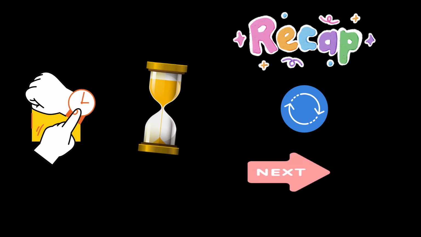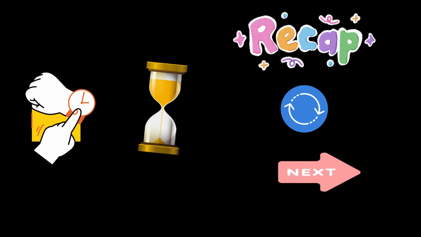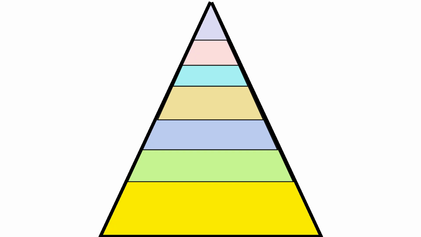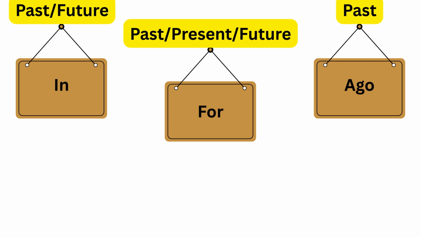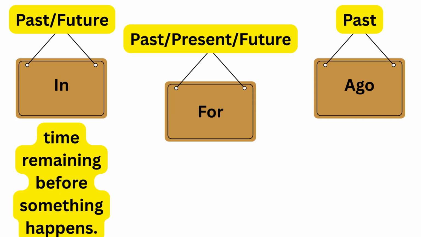Now, let's talk about the use of prepositions in case of duration of time. Past, present and future time as well. Let's start with the smallest unit of time, that is, second, followed by minutes. Now, remember the other durations in order: hours, days, weeks, months, and finally a year. For these durations of time, we usually use three main prepositions. In. For. Ago. "In" is used when talking about the time remaining before something happens.